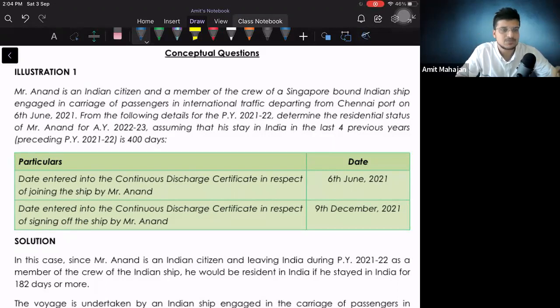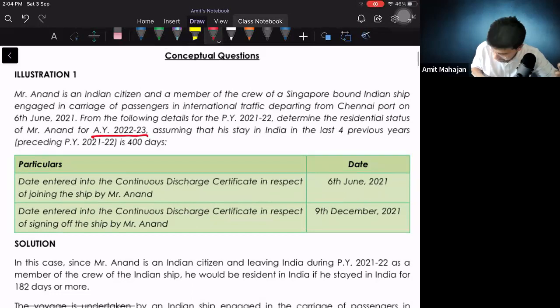Anand for assessment year 21-22, 22-23, sorry. So whenever you will see assessment year, you have to do one thing. You have to first convert that assessment year into financial year. पहले financial year में convert कर दो. That financial year is what? Financial year is 21-22. ठीक है. So we have to identify the residency status for financial year 21-22, assuming that his stay in